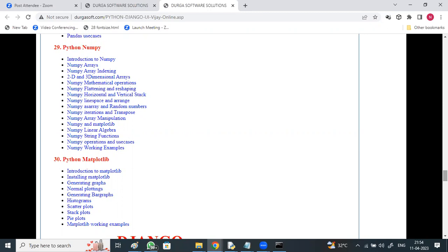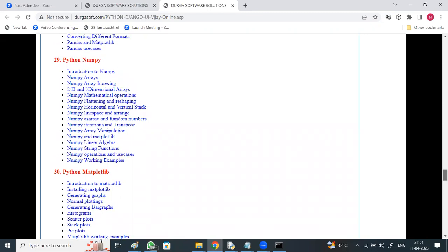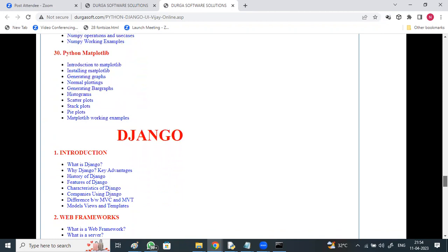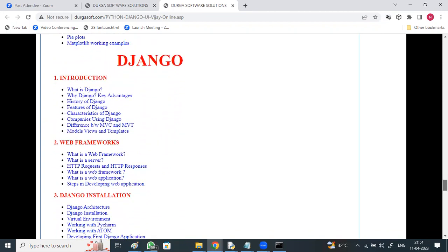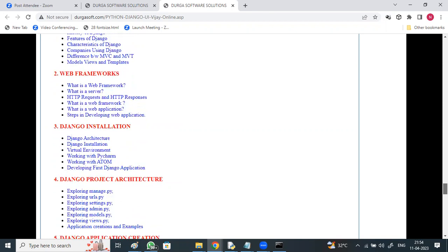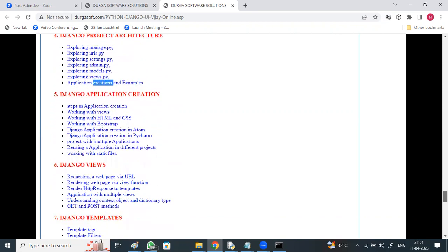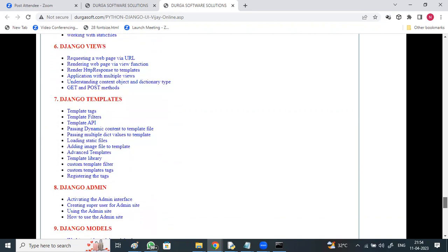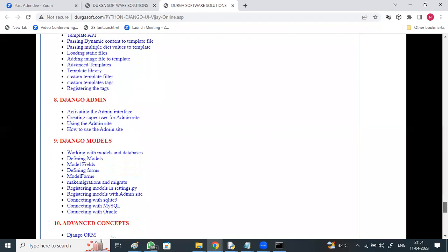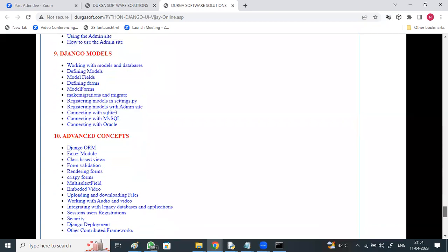And apart from this, people who go for Django, that is full stack Python, if you want total full stack web development along with Python, for that we will go with the Django framework. In that: introduction to Django, history, features, characteristics, web frameworks, web servers, installation of Django, project architecture, different .py files, URL settings, admin, models, views, Django application creation, Django views, Django templates, admin interface, models, databases, advanced concepts, ORM, faker module, rendering.